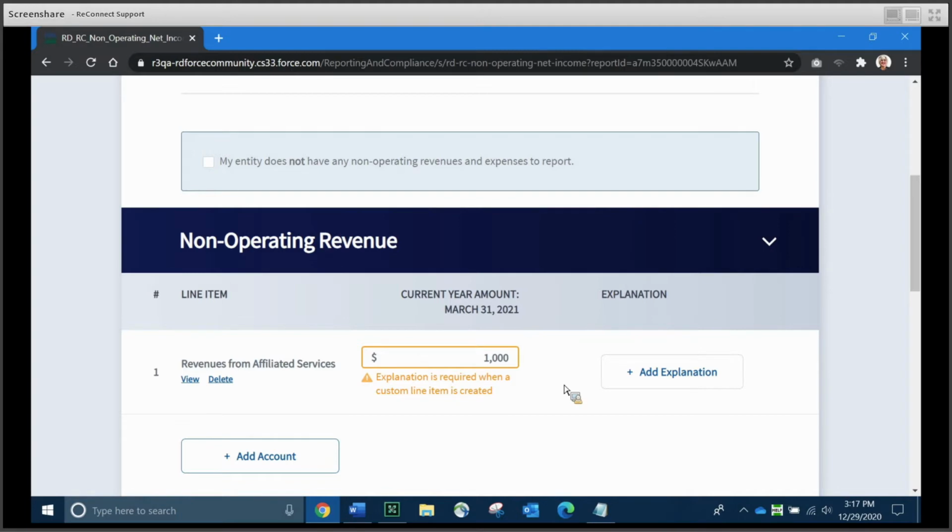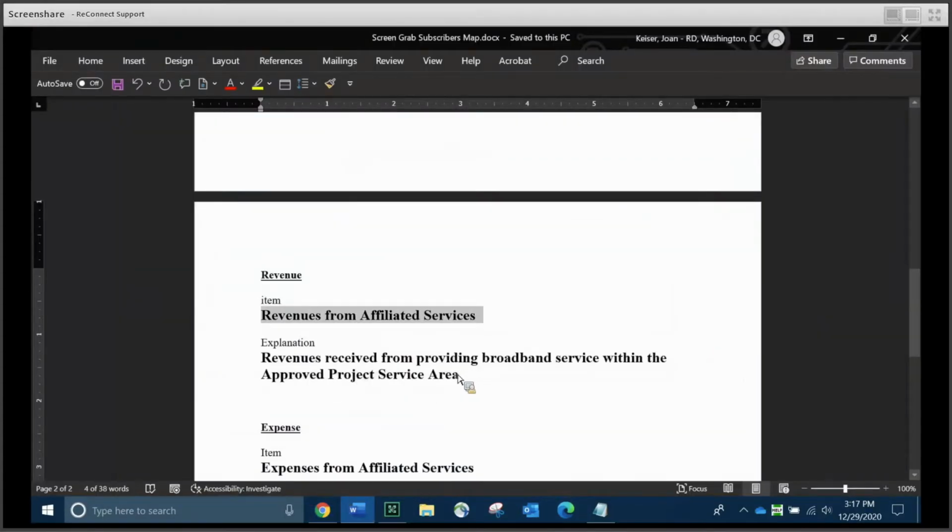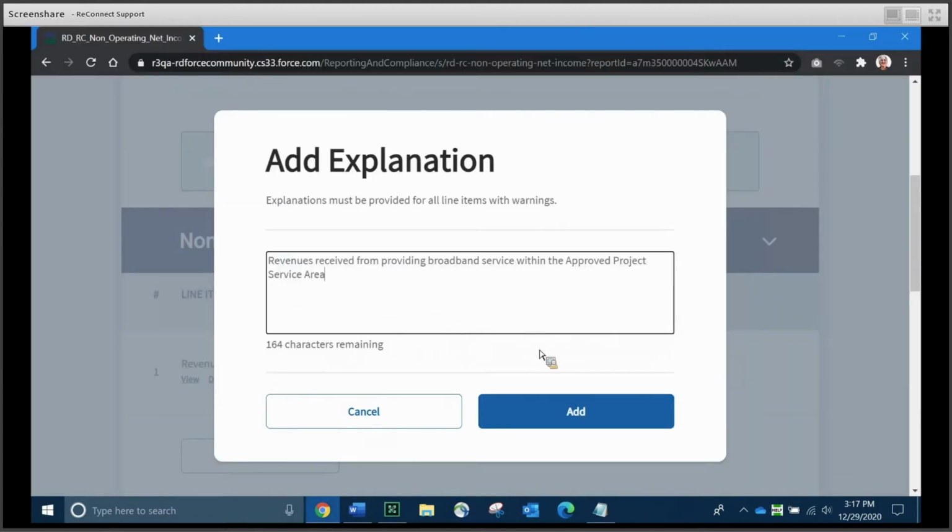You immediately get a warning that an explanation is required when you create a custom line item. This is going to be very common throughout the financial report. There's a lot of opportunities to create custom accounts to handle your entity's unique circumstances. And for every account that you create, you're going to have to enter a dollar amount, and you're going to have to add an explanation. The way you add an explanation is you come over to the Add Explanation button in the third column on the right-hand side. Click it, and you'll see a pop-up window with a text box. And again, I'm going to go in and copy my pre-programmed text here to make this a little faster for you.